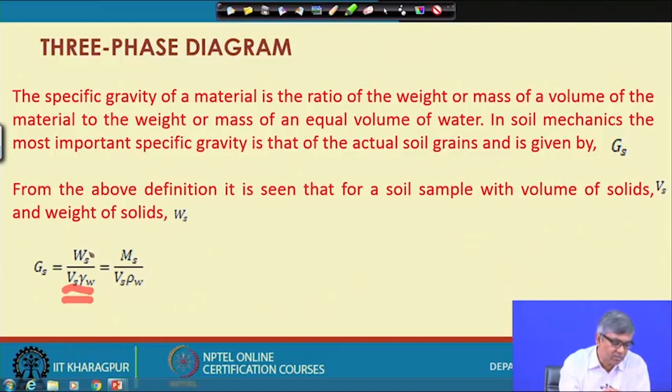So, the ratio of the weight of solid to the weight of an equal volume of water is, by definition,